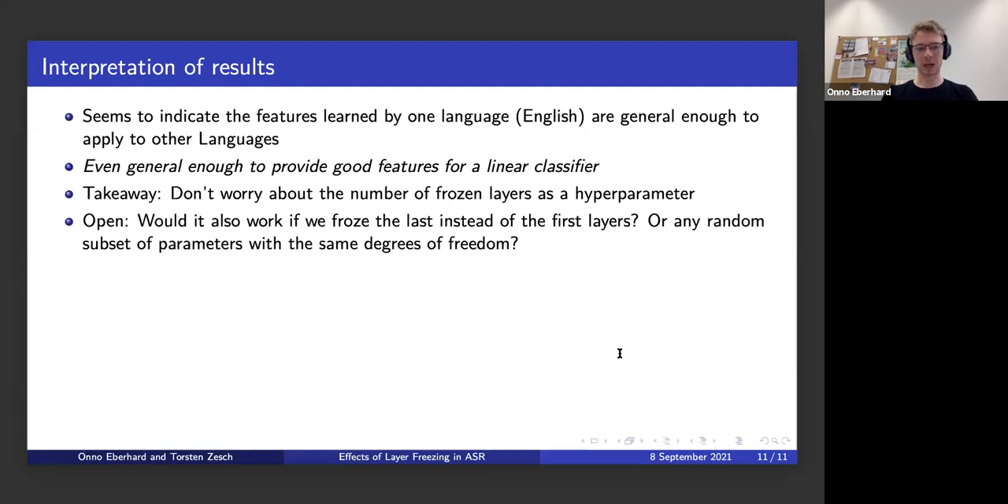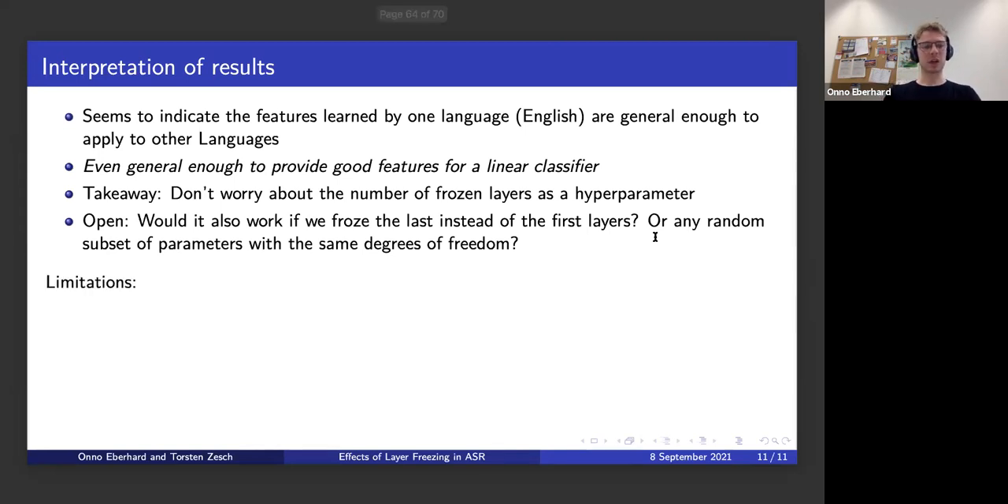And open maybe still is if this would also work if we froze the last layers instead of the first layer, which would kind of break this dichotomy of first you have a feature extractor and then we have a classifier. Or maybe it wouldn't break it, or we say, would it also work if we train the feature extractor on the new language and keep the classifier? Would this also work? And also would it just work if we just use any random subset of parameters with the same degrees of freedom?